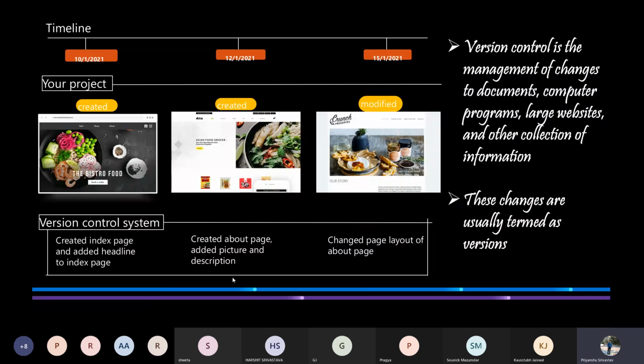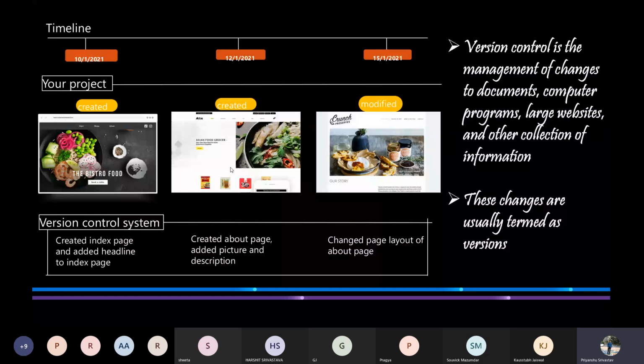So a version control system is basically a management system that manages the changes that you have made in your project till the very end. The changes might be adding new files or modifying some of the existing ones. So what the version control system actually does is that every time you make a change in your project, it creates a snapshot of the entire project as a different version of the program, and each snapshot is known as a version.